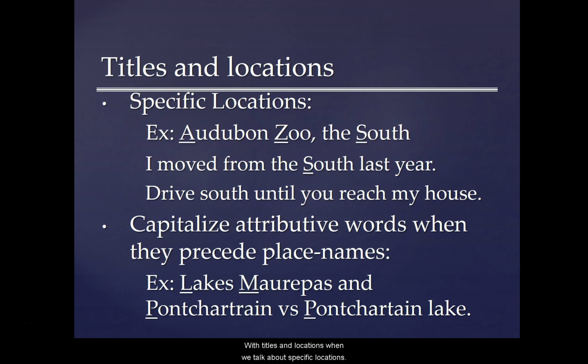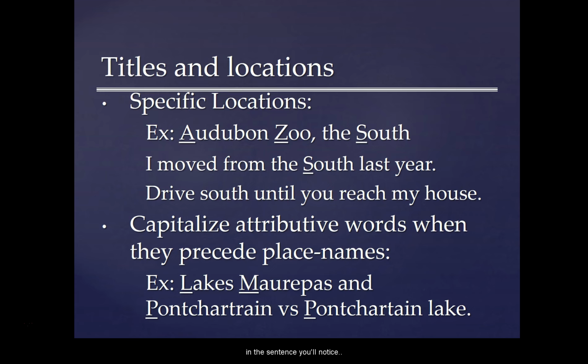With titles and locations, when we talk about specific locations, those letters are also capitalized. For example, Audubon Zoo, capital A, capital Z, and areas such as the South, capital S for South. Example sentence: I moved from the South last year.